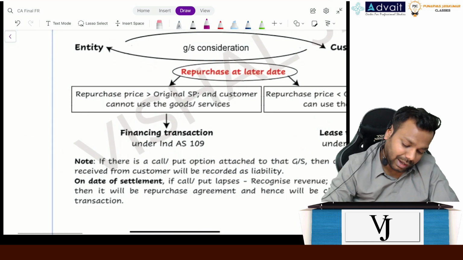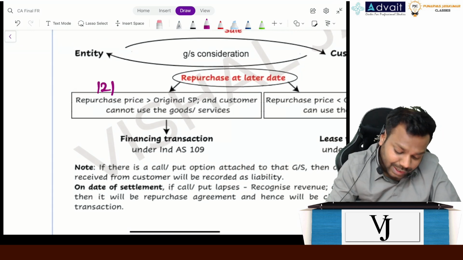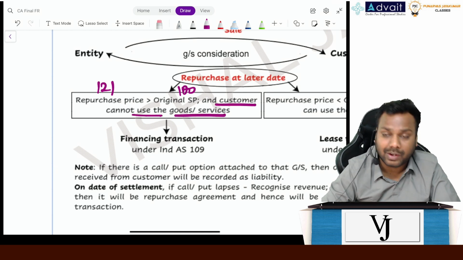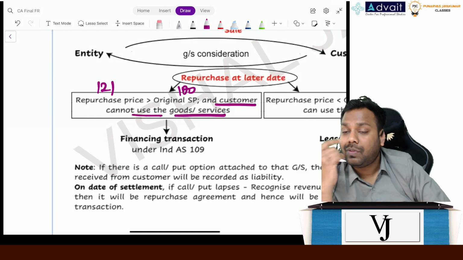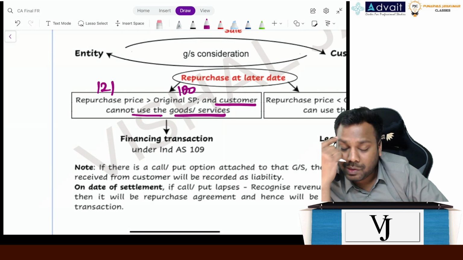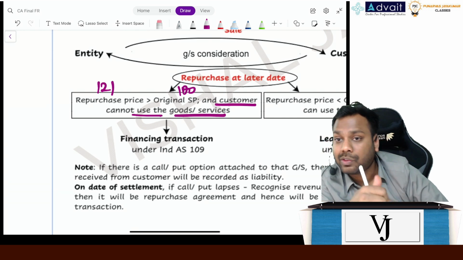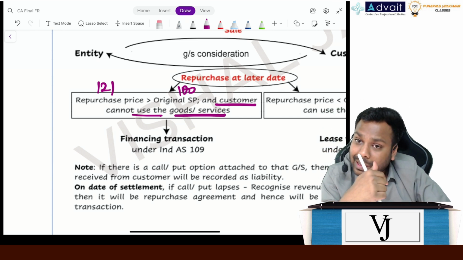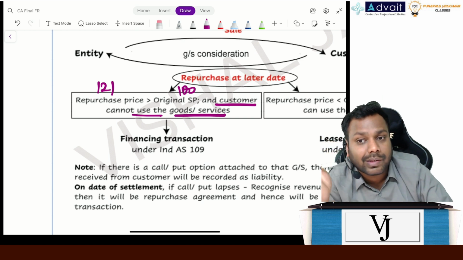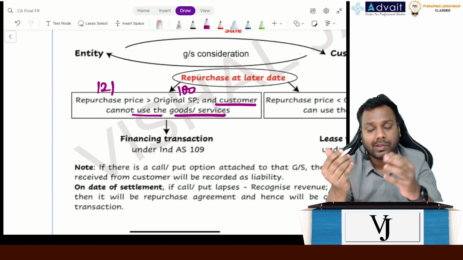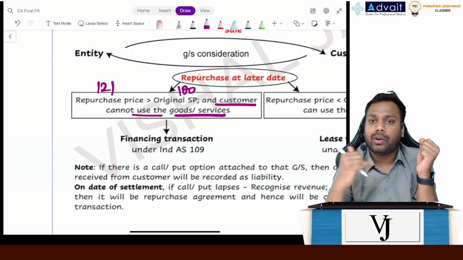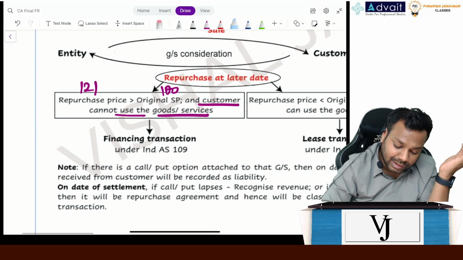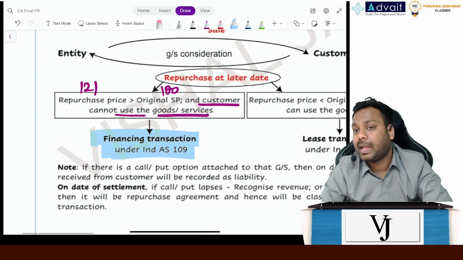See here. The repurchase price, that is 121, is higher than the original price, that is 100, and the customer cannot use the goods or services. If the customer cannot use the goods or services, can we say that control of the goods or services is transferred to the customer? No. Control is not transferred. Was it a sale transaction? No, it was not a sale transaction itself. I have received 100 and paid 121. It is a financing transaction under Ind AS 109.